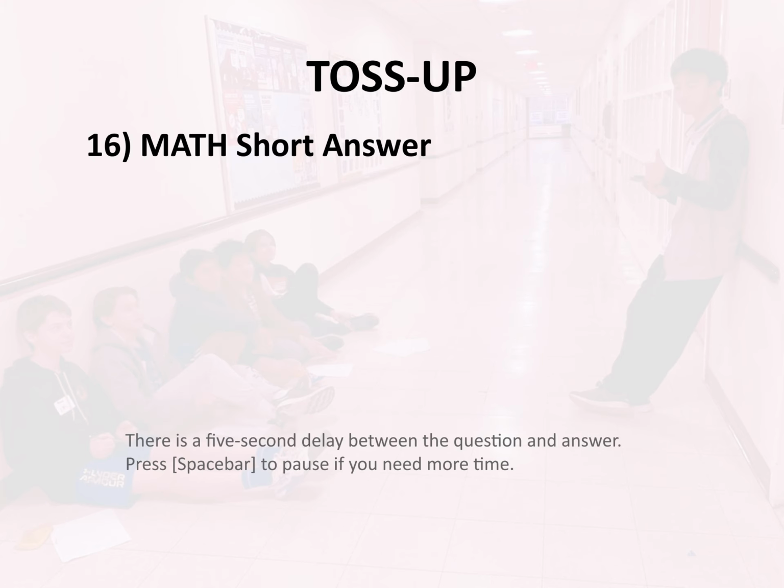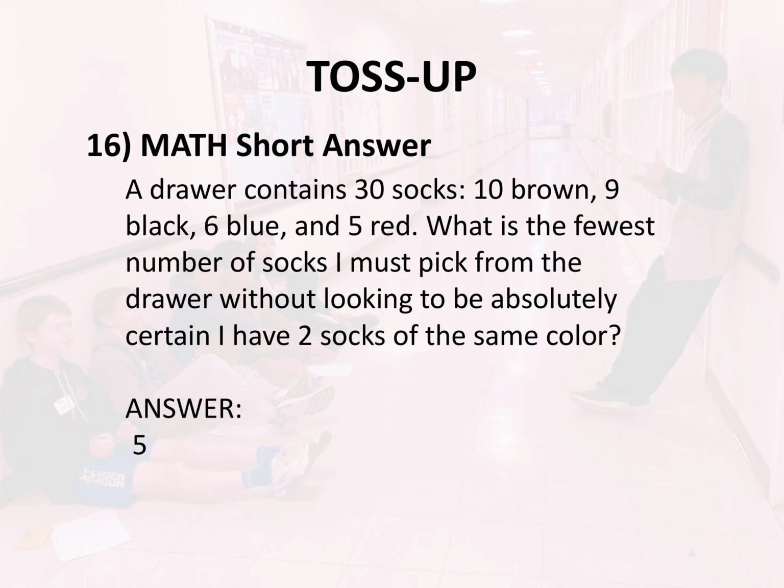Toss-up 16. Math. Short answer. A drawer contains 30 socks: 10 brown, 9 black, 6 blue, and 5 red. What is the fewest number of socks I must pick from the drawer without looking to be absolutely certain I have 2 socks of the same color? Answer: 5.